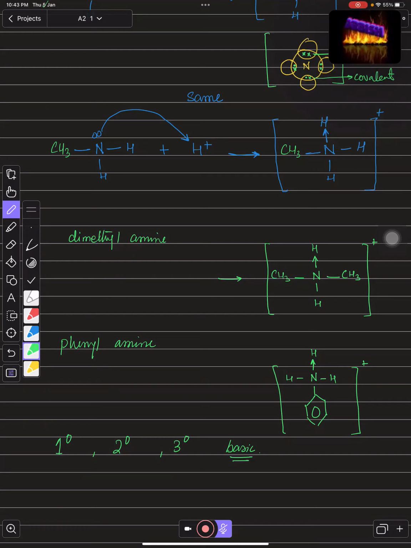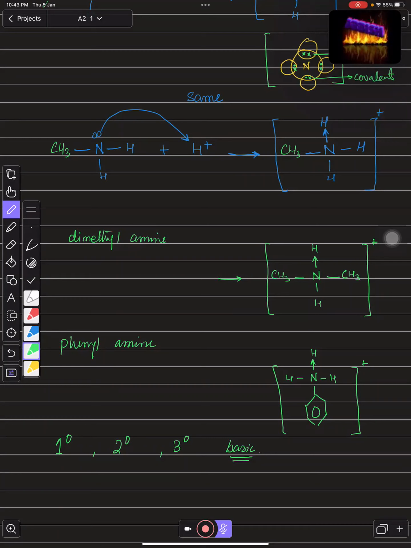So you need to remember that even phenylamine is also basic, right? Even phenylamine is also basic. Phenylamine is basic, but the thing is whose basicity is more and whose is less; we need to discuss this.